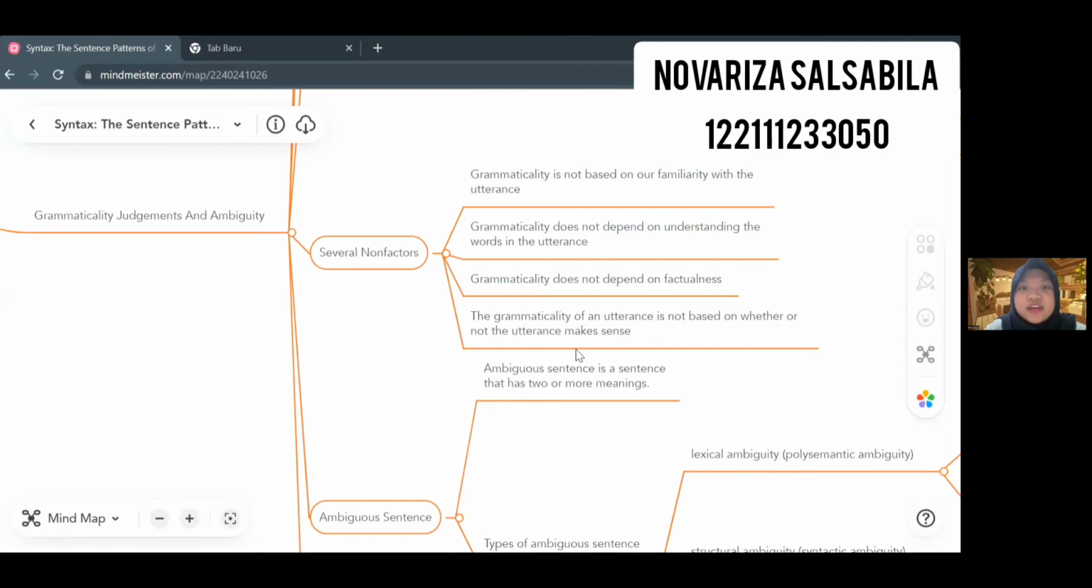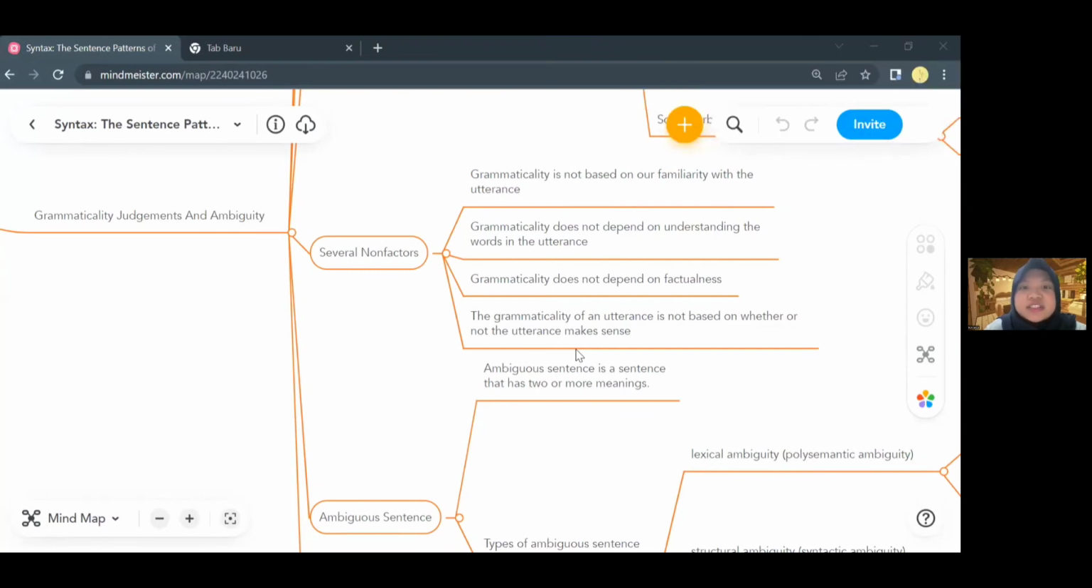There are four non-factors of grammaticality judgments. First, grammaticality is not based on our familiarity with the utterance. It means that even though we are not familiar with the sentence, we have never heard it or seen it before, the sentence can still be grammatical.